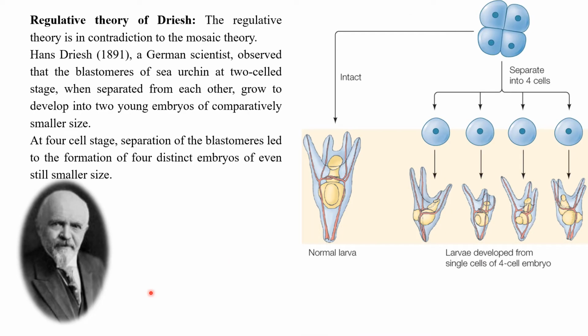The next theory of development proposed was the regulative theory, which was proposed by Driesch in 1891. This is a result of his experiments with the sea urchin eggs. The regulative theory is in contradiction to the mosaic theory of Roux.